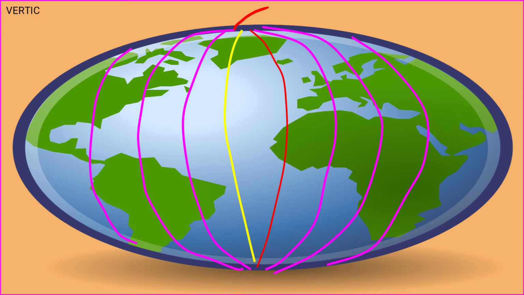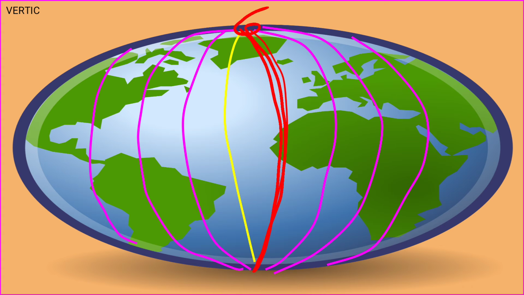See, from here they will join down to the south pole. So there are imaginary lines which join the north and the south pole. And these vertical lines are called meridians. They are known as meridians or longitudes.